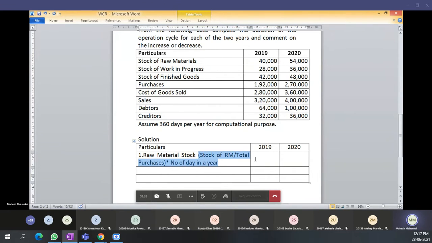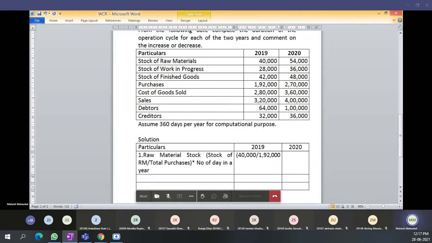Stock of raw material in 2019, 40,000, divided by total purchases in 2019, 1,92,000. Then complete the bracket, then multiply by the number of days in a year. How many days are there in the year? They have told us specifically, 360.